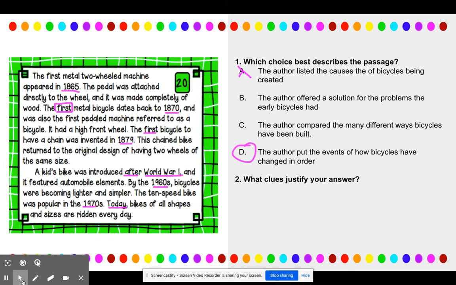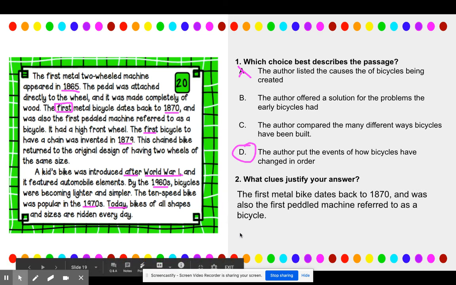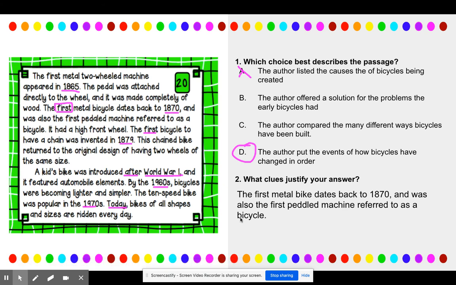Okay, so now I need to justify my answer with word for word evidence. And listen, kiddos, your sentence is not going to look like mine. Look at all the sentences you could have picked. There are several through here. I'm just going to pick one that gives me a date or a transition word, and I'm going to write it word for word. The first metal bike dates back to 1870. We're at this sentence right here. The first metal bike dates back to 1870 and was also the first pedaled machine referred to as the bicycle. See, word for word right through here.